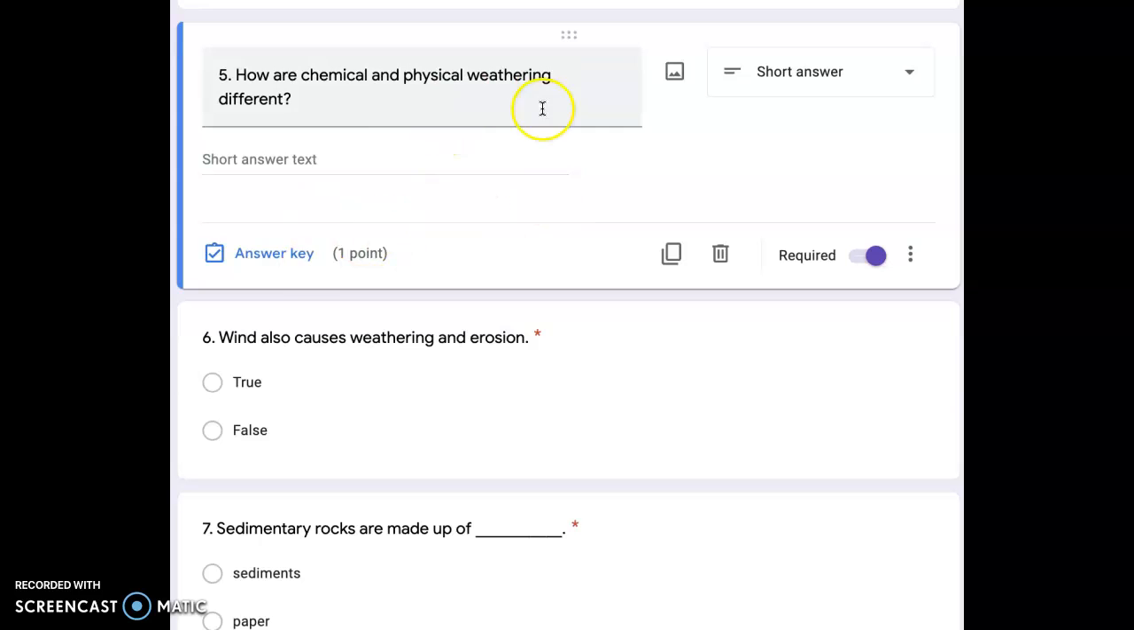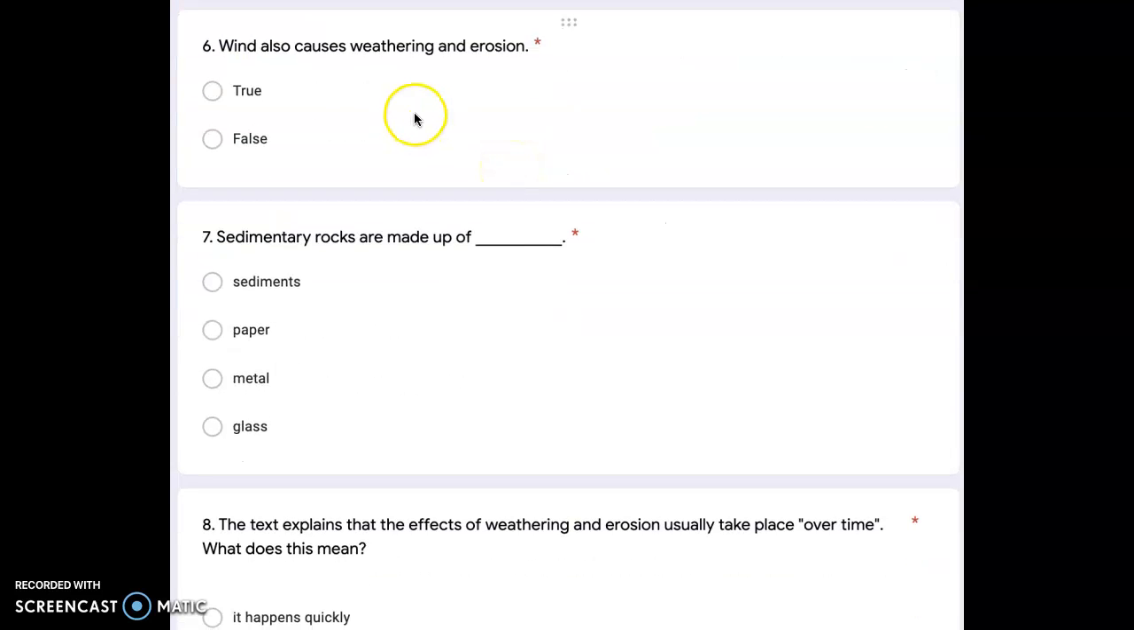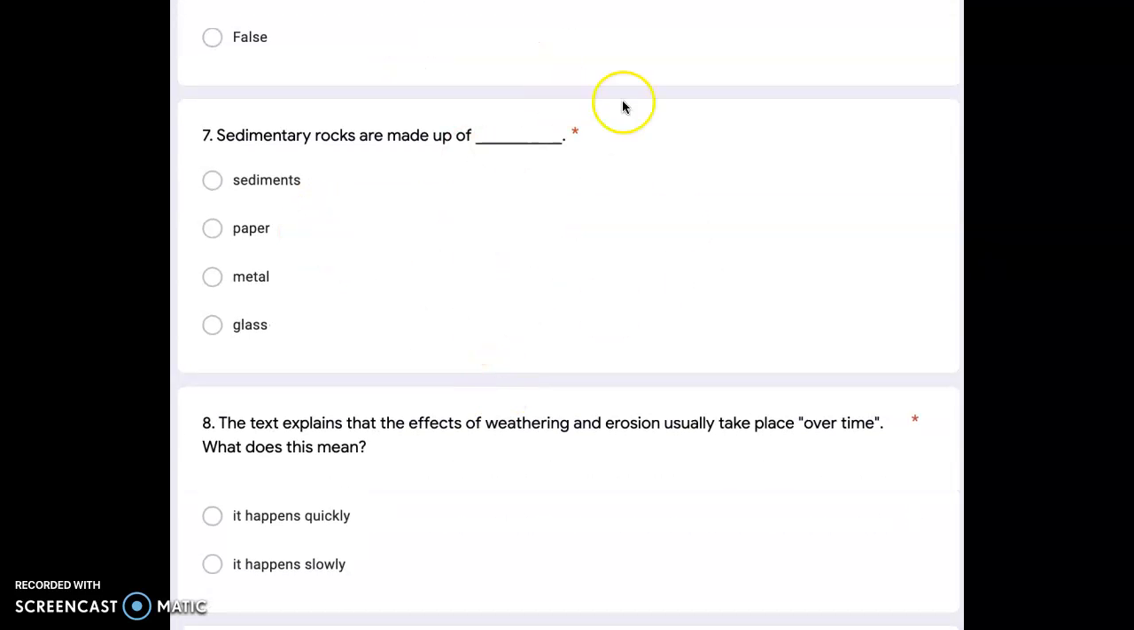Okay? But I want sentences, capital letters, periods. I will take off if it does not have that. Then here it talks about, does wind cause weathering and erosion? Then what are sedimentary rocks made of?